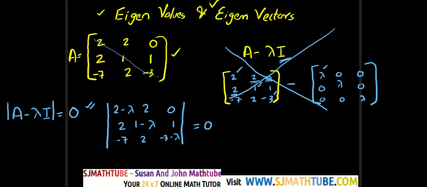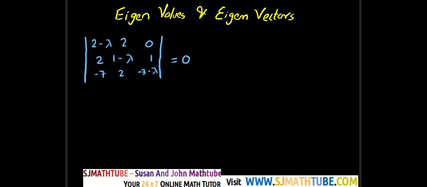Now it's your job to expand the determinant. In the next video, I'll give you a shortcut to find the characteristic equation without determinant expansion, because I've seen that some students struggle with the expansion part. Anyway, I have a shortcut for that. So usual expansion, plus minus plus, so it will be like 2 minus lambda times, you have to multiply these two.